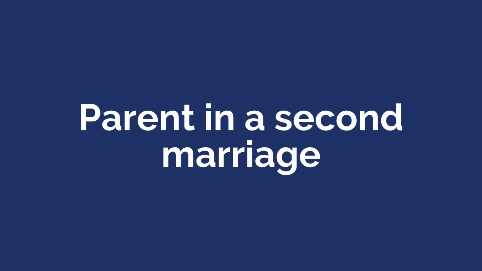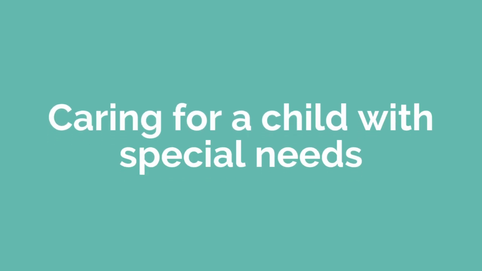Parent in a second marriage. If someone is in a second marriage but has children from their first marriage, estate planning can be a little bit different. In this instance, they might want to choose to set up a spousal trust. A spousal trust would give them the option to provide funds in the form of a trust to their current spouse. And then when their spouse passes away, that money can then roll over to their children from their first marriage.